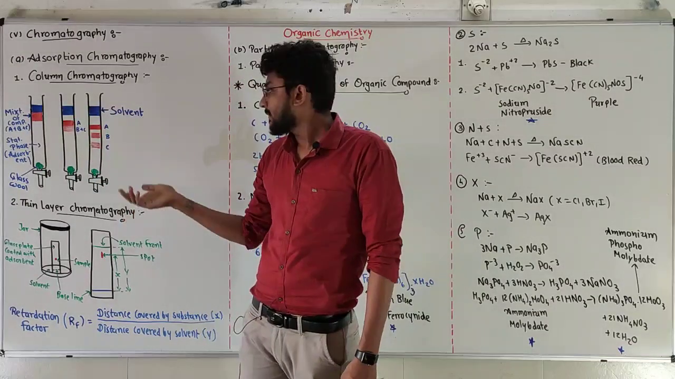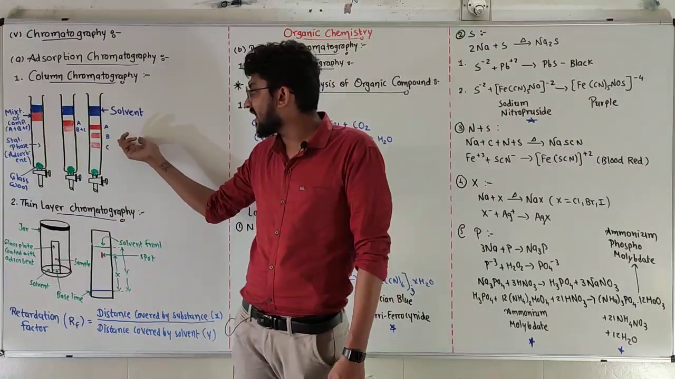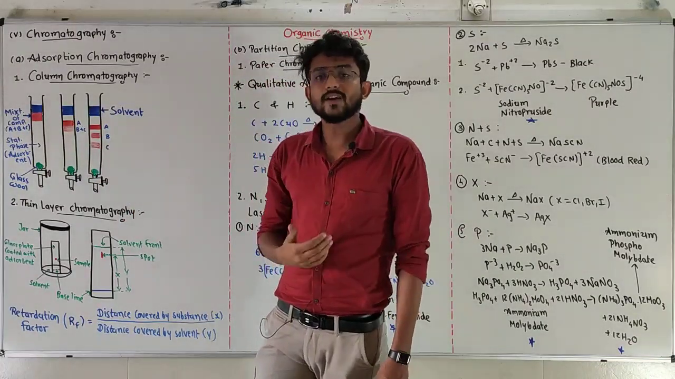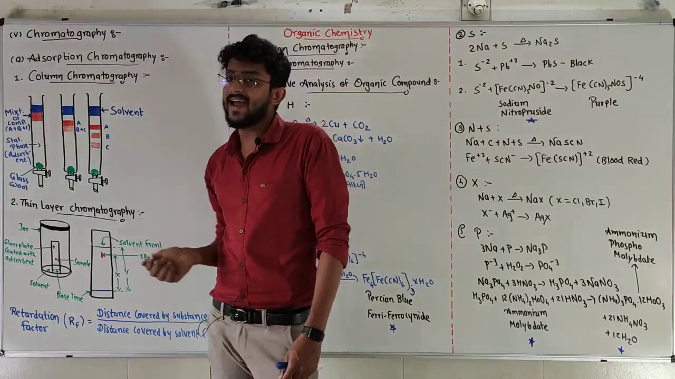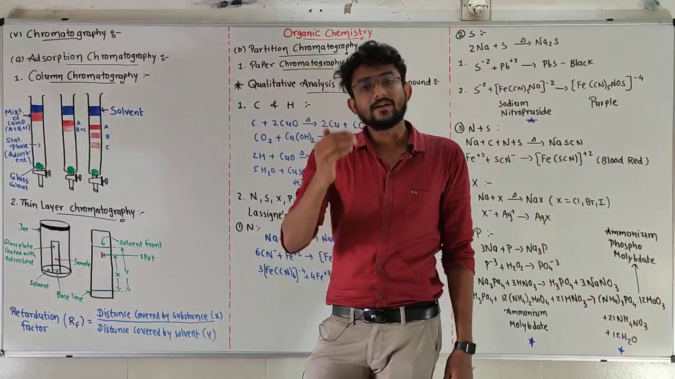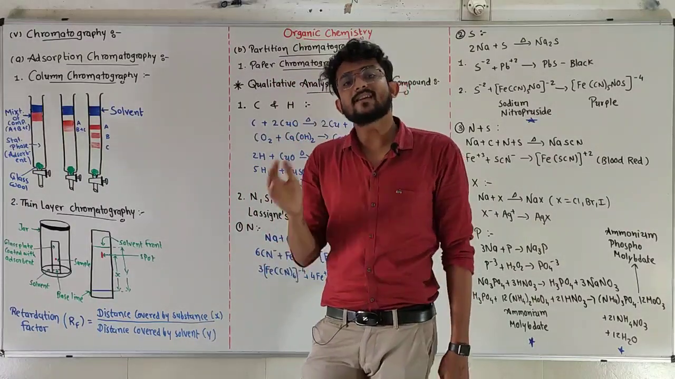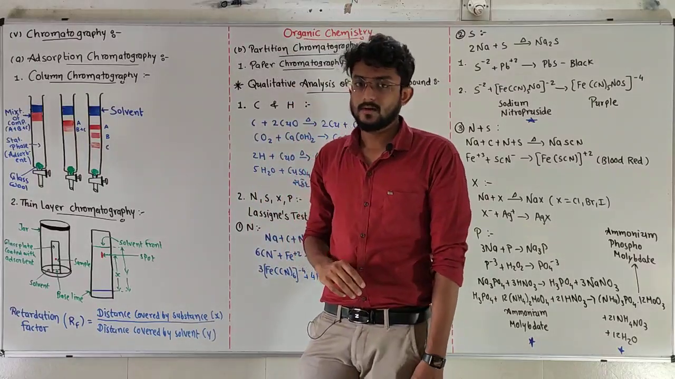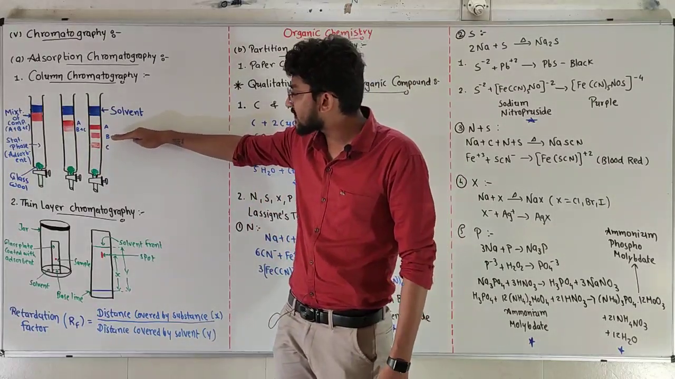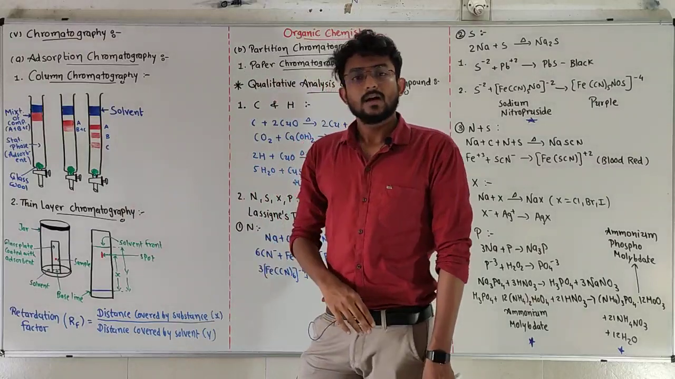After more time, we can see clearly three different regions of color, because all three substances were adsorbed at different levels, since their rates of adsorption are different. That's why they adsorb at different levels.